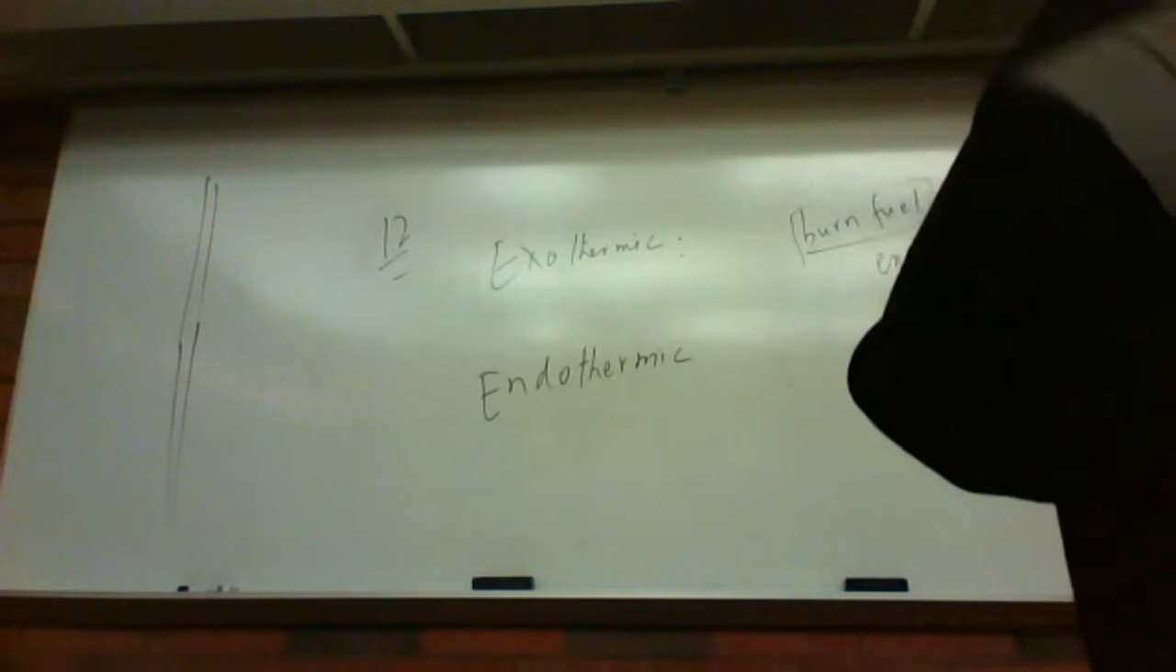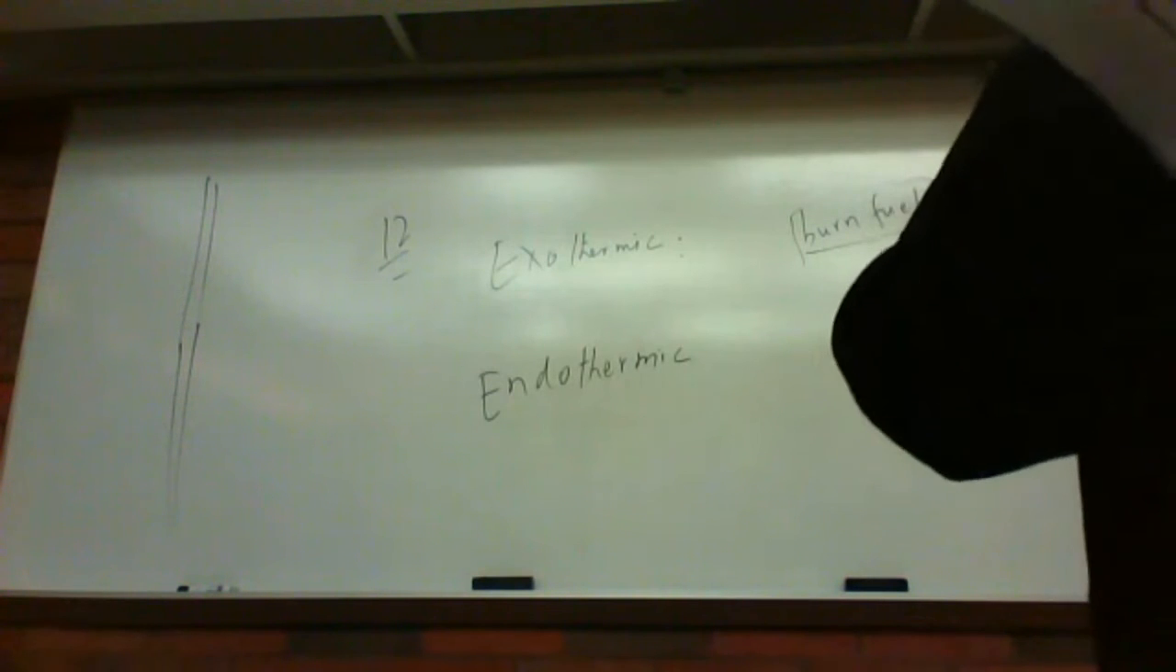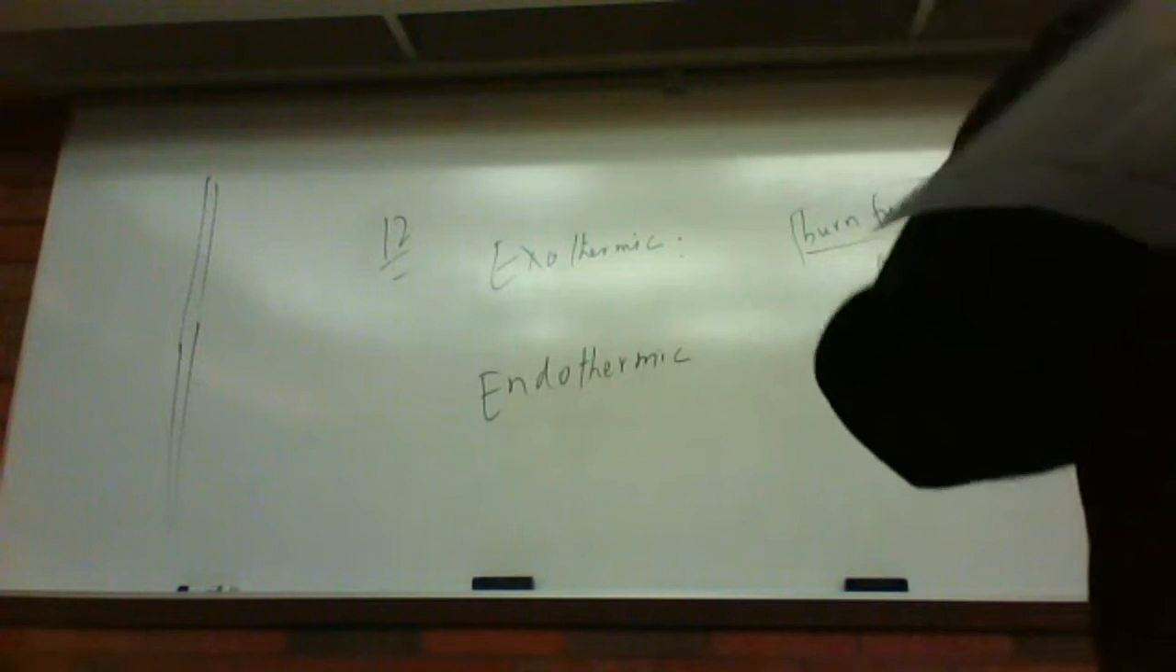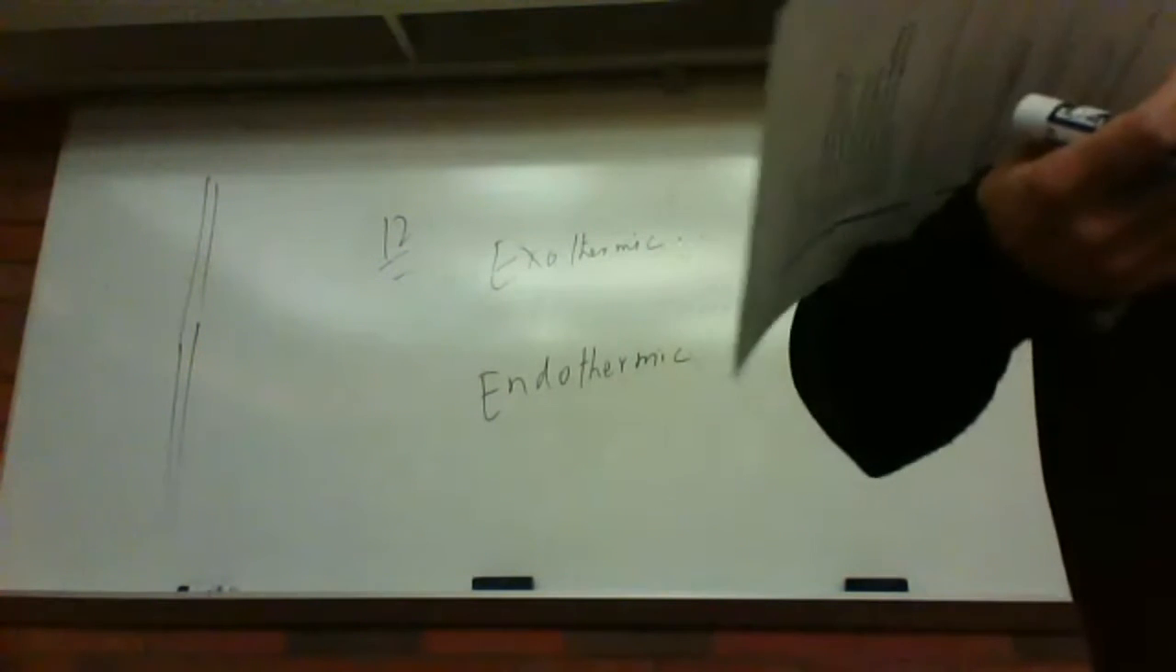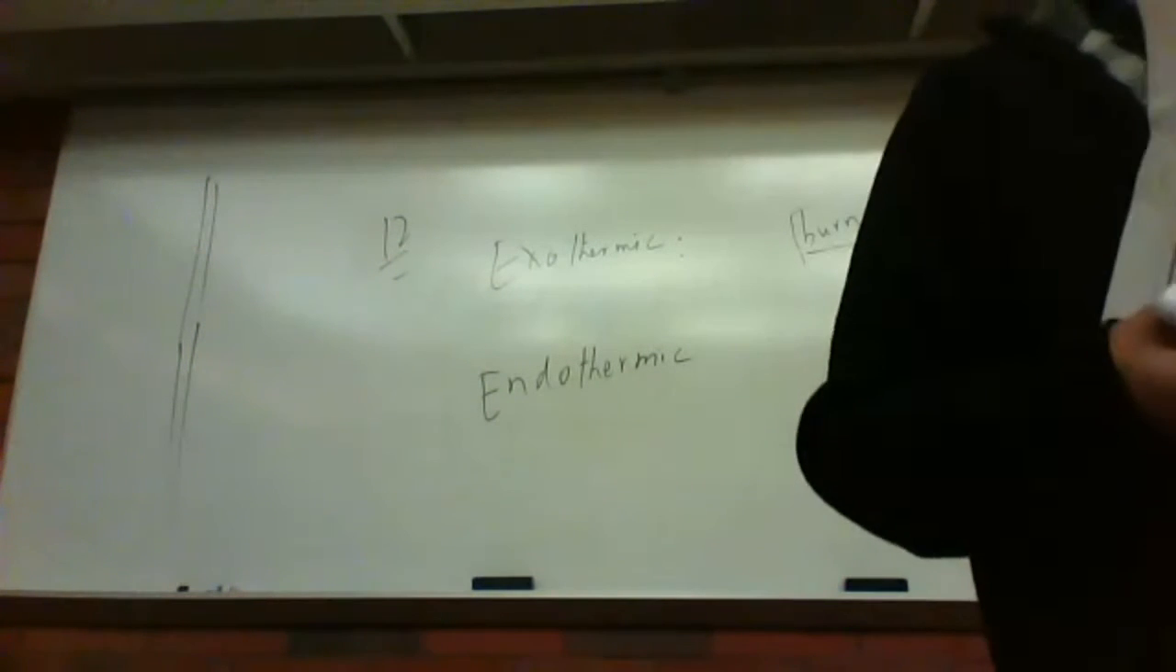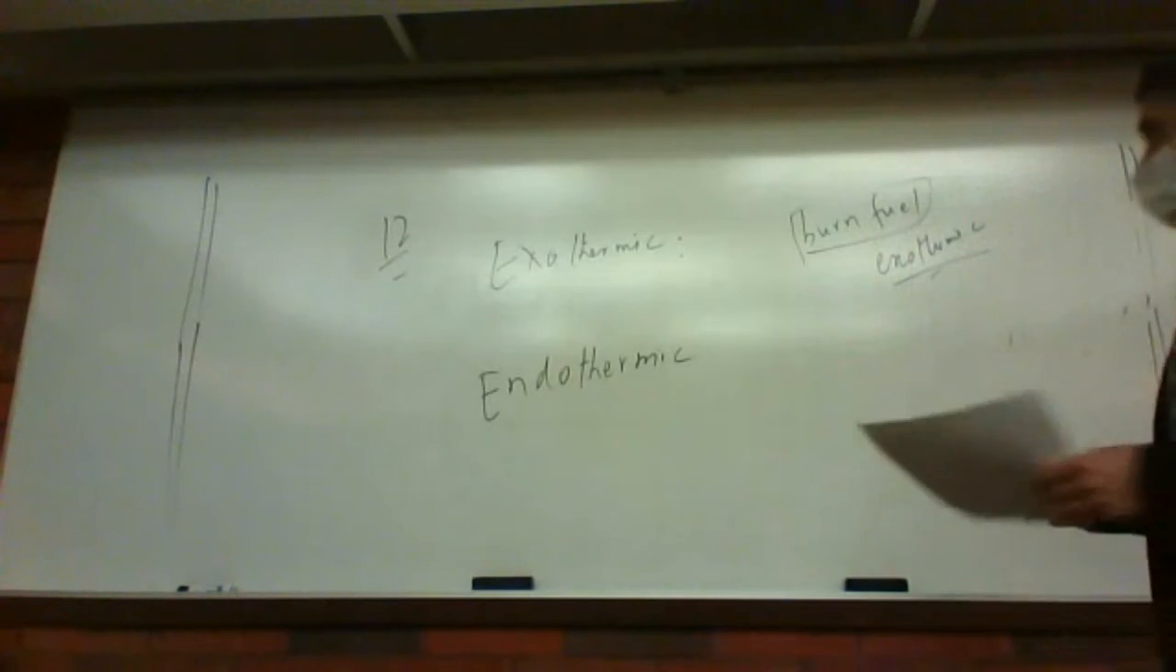So how does our body maintain its heat? Because it's continuously burning the chemicals in the body and giving out heat, and that maintains our body temperature, right? Otherwise we would die. So all our body processes are kind of exothermic.